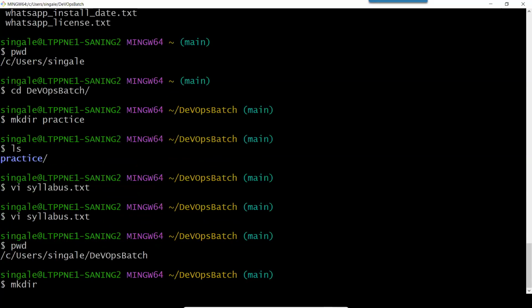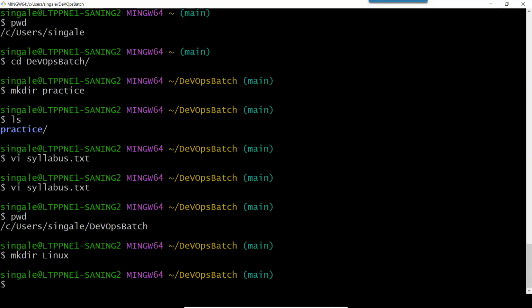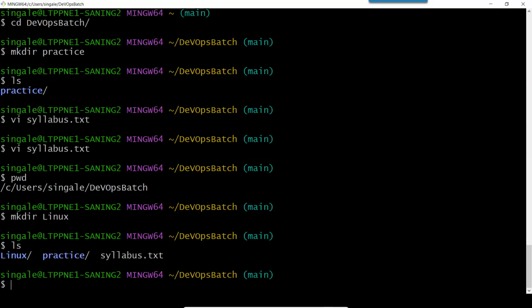And then I can give the name to directory, let's say Linux, and press enter. So using mkdir, I can create the directories. I want to see the files inside the directory. I can type ls. ls for list. So now you can see here are these 2 folders, Linux and practice, which we have created.